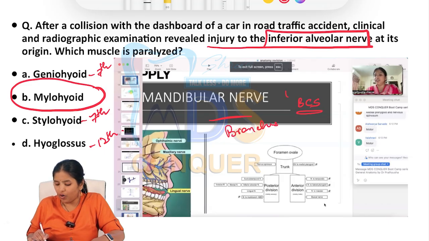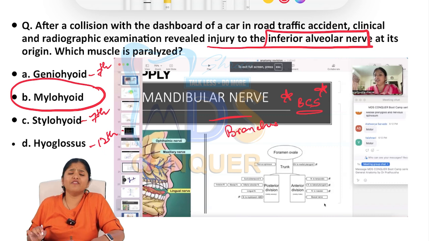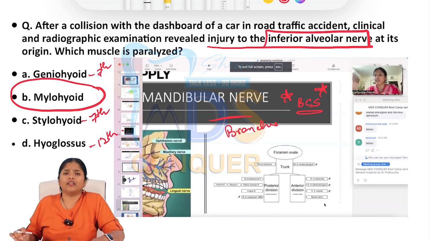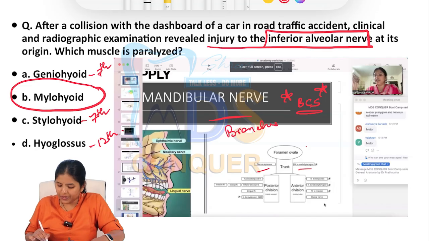These are very, very important. Nerve supply has been dealt with very clearly throughout our discussions, in the discussion forums on WhatsApp, in our smart videos, in our pro-life videos, because it's a very important topic. From the exit at the foramen ovale, what are the anterior and posterior divisions given out, what branches, that is the nervus spinosus and the nerve to medial pterygoid, arise directly from the trunk, and from the anterior division what are the 4 branches, and from the posterior division what are the 4 branches.